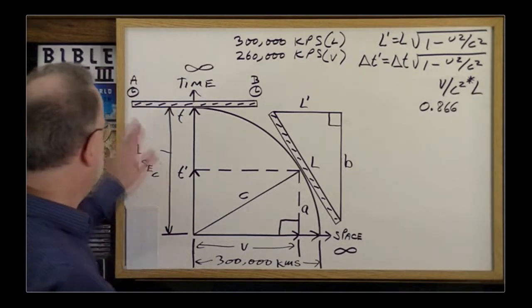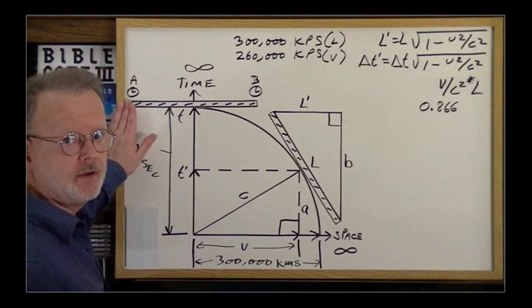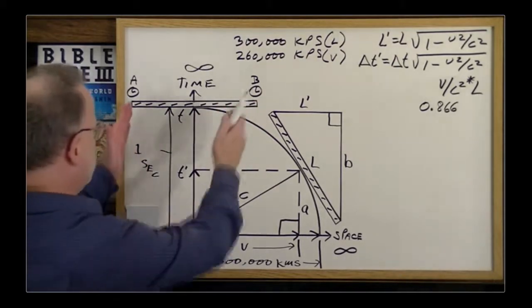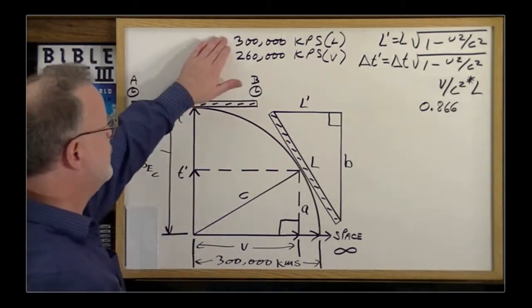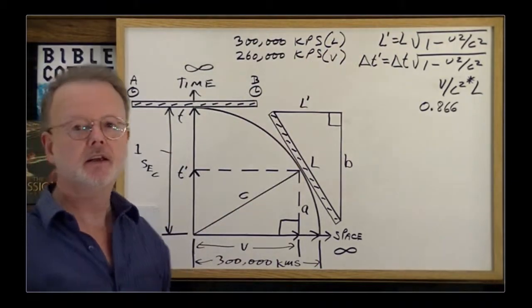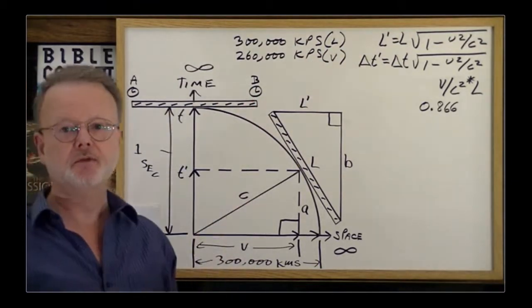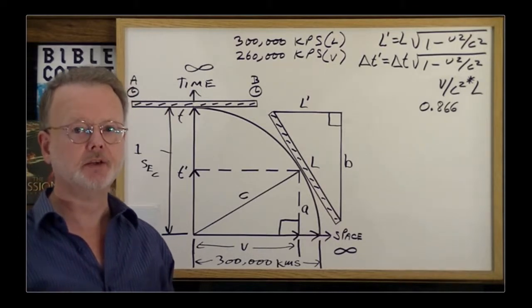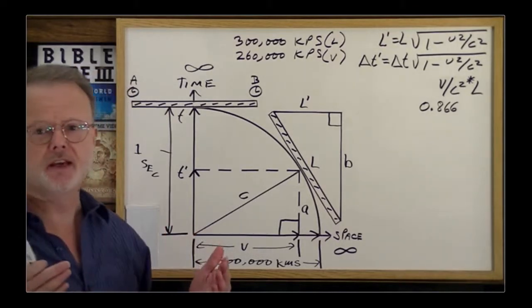To do that, Mr. A at 12 o'clock noon is going to send a burst of light across to Mr. B. Now this is 300,000 kilometers long, and the speed of light is 300,000 kilometers per second. So Mr. B should receive the light 1 second after Mr. A had released the burst of light. And sure enough, he does.